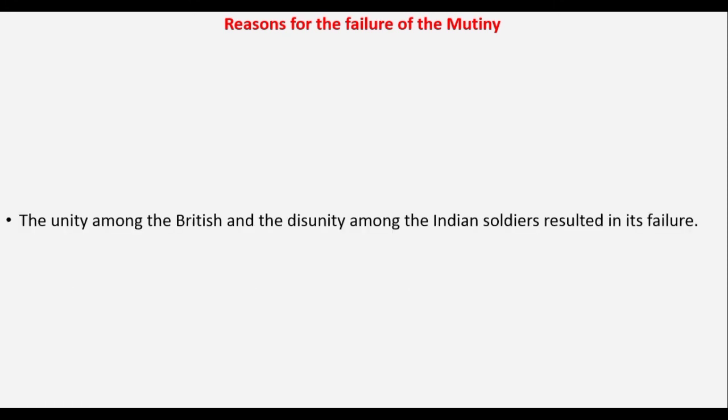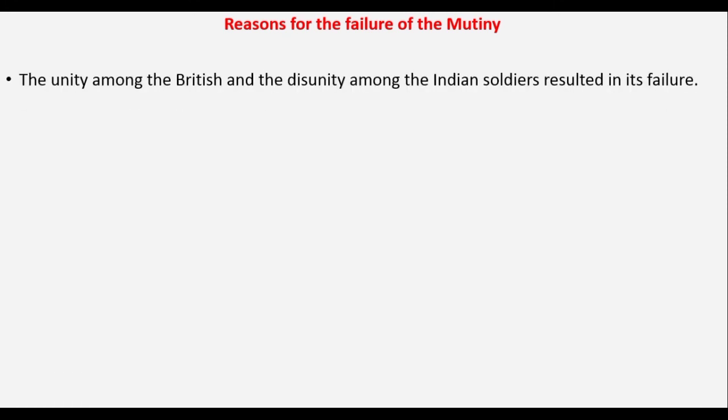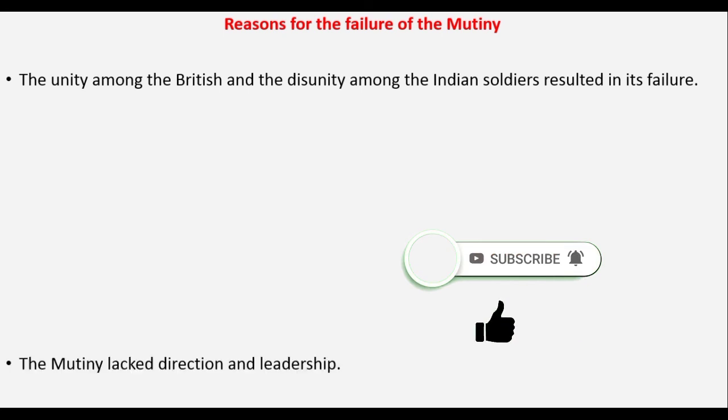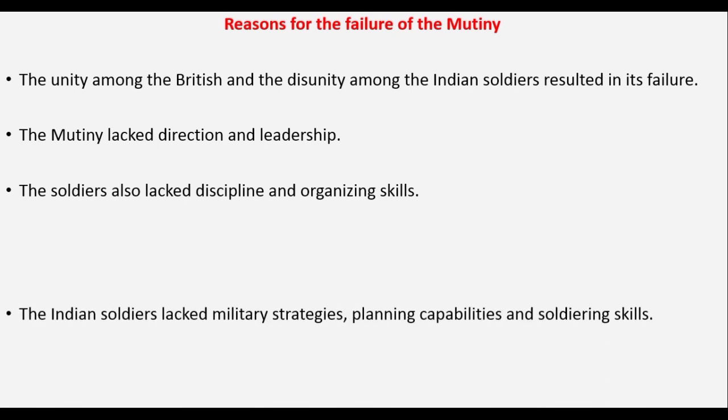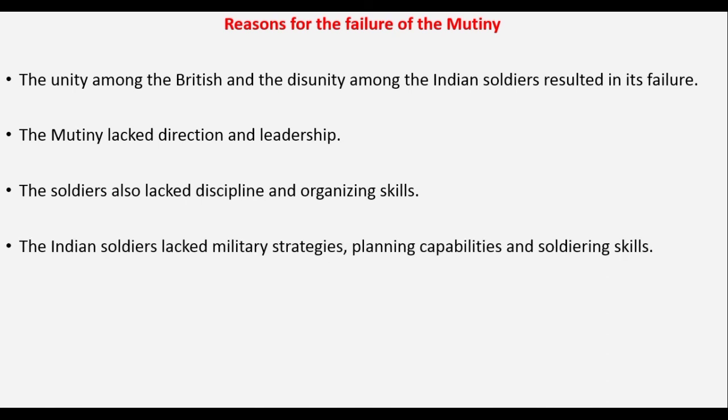The next point, please try to remember these points, that is reasons for the failure of the mutiny. The first point for the failure of the mutiny was, there was unity in the Britishers, but there was no unity at all in the Indian soldiers. The second reason was, the mutiny lacked direction and leadership. There were no leaders to take the mutiny in a proper direction, and the soldiers also lacked discipline and organizing skills.